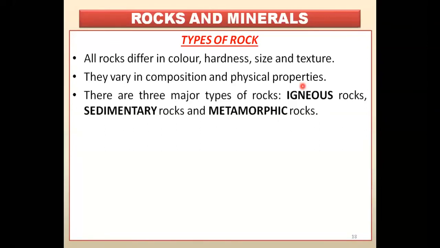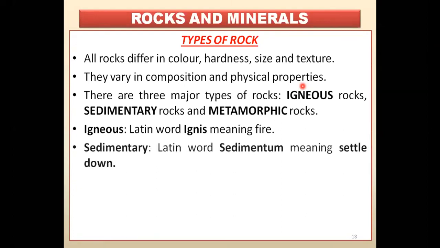There are three types of rocks. Number one, igneous rocks, and the second one is sedimentary rocks, and the last one is what? Metamorphic rocks. And we will study one by one. Don't panic. Okay, igneous rocks. The word igneous has been derived from the Latin word ignis. Igneous word जो आया है वो एक Latin word से आया, ignis word से. And ignis means what? Fire. Ignis means fire.